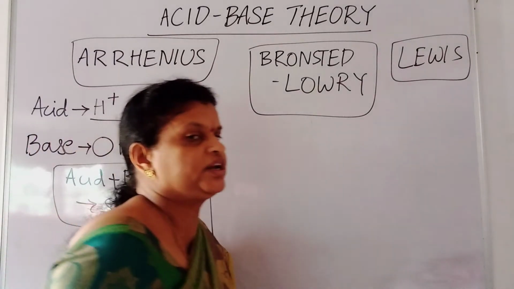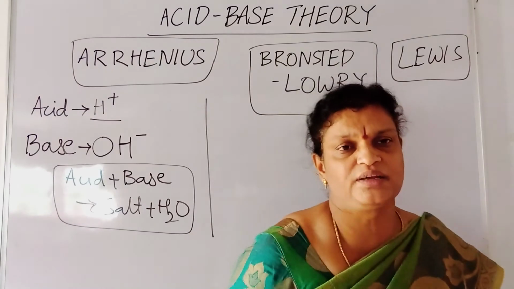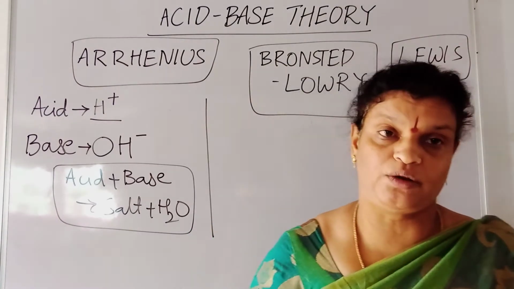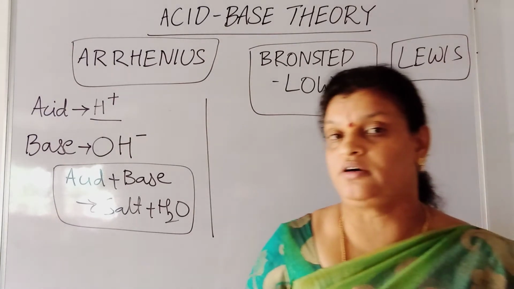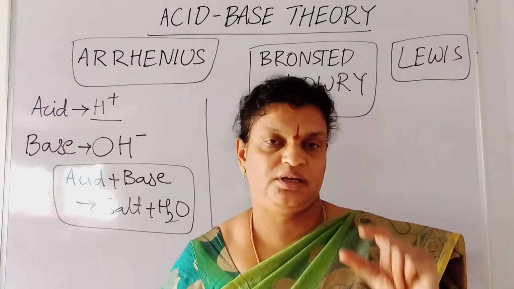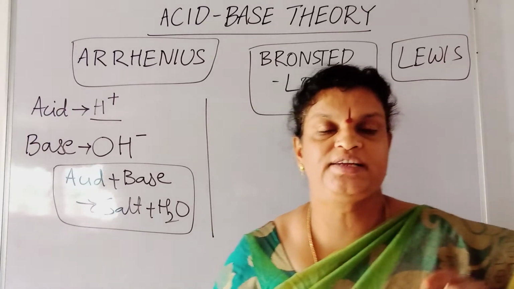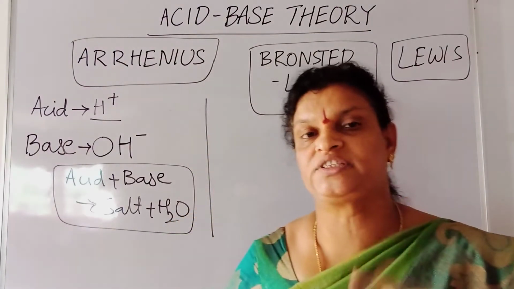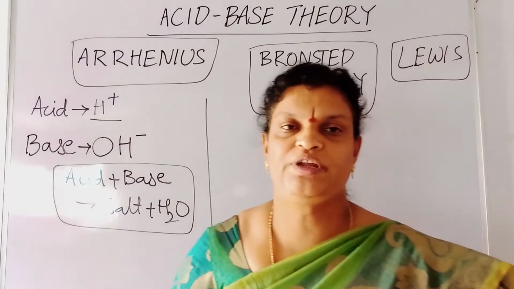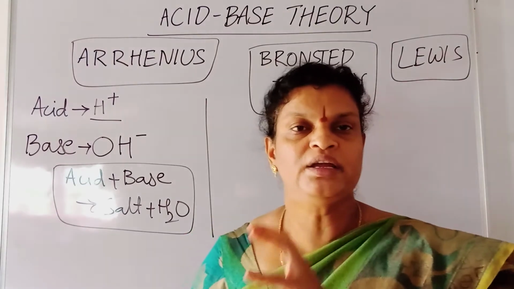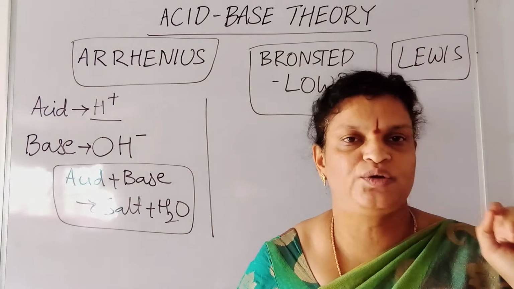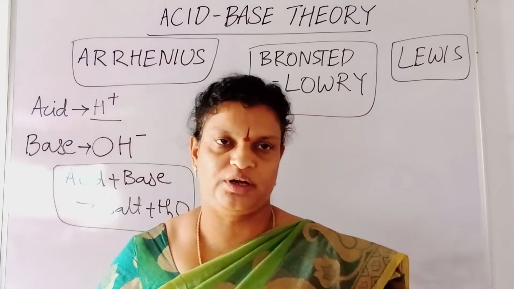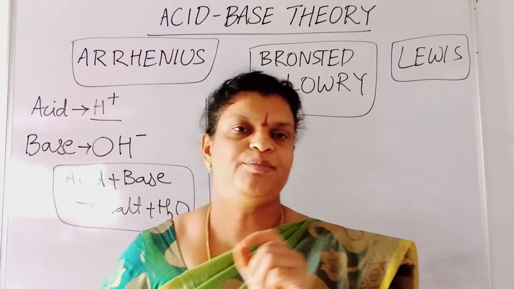The substances which are able to release the H plus, that is nothing but proton. Why do we call H plus a proton? You may also have that doubt. Because if you take hydrogen first, hydrogen contains only one electron and one proton. I am taking the example of the first isotope of hydrogen. We have protium, deuterium, tritium. Of these I am taking only protium. I am not considering deuterium and tritium here, children. So in this hydrogen we have only one electron and one proton. If one electron is removed, it becomes H plus.